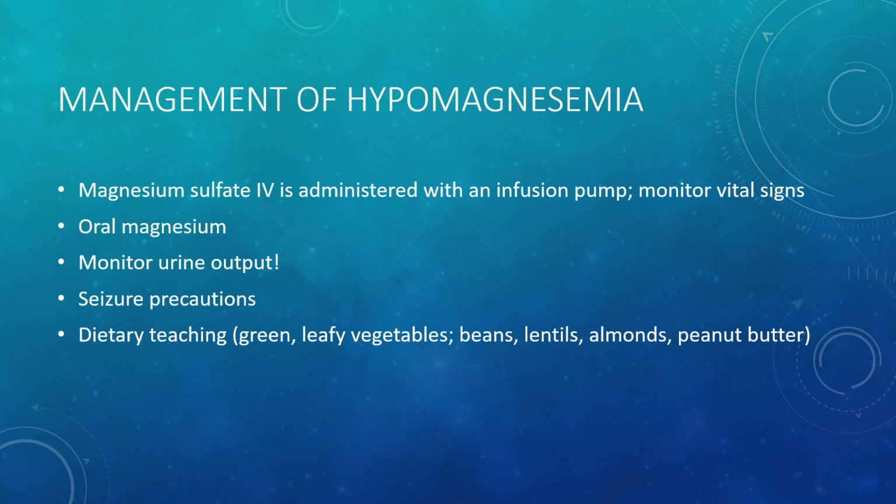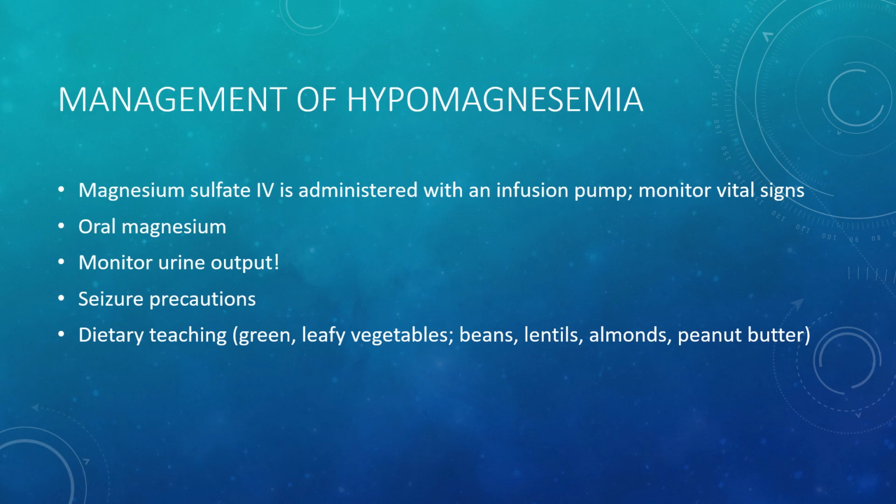Mild hypomagnesemia can be corrected orally by pills or by diet changes. If needed, we can give magnesium IV, and if we do give it IV, we have to monitor vital signs because of the major correlation between magnesium and the heart. We also have to closely monitor the urine output to make sure the body is able to excrete any excess magnesium they may receive if we give it IV.